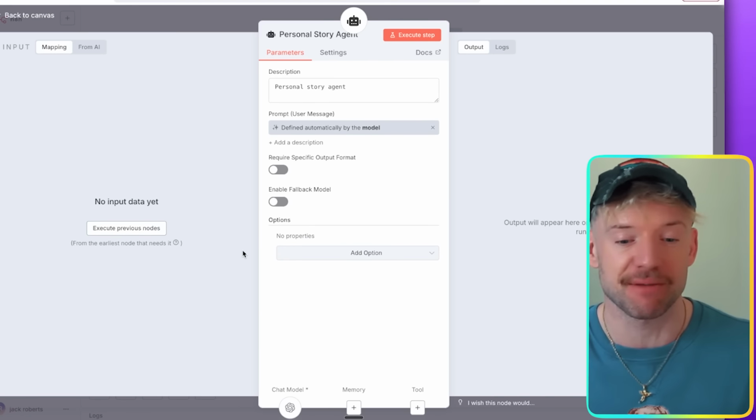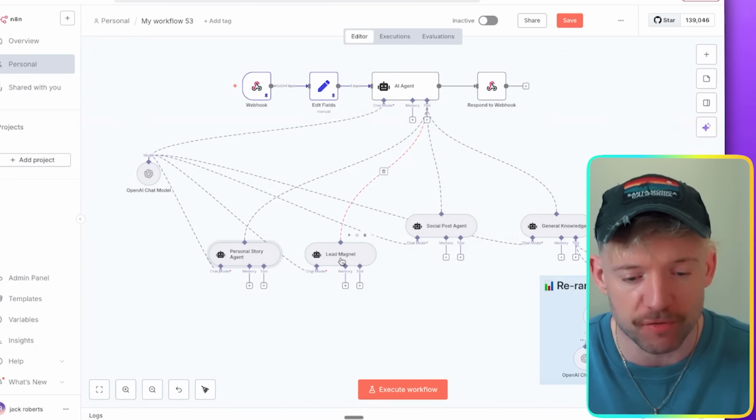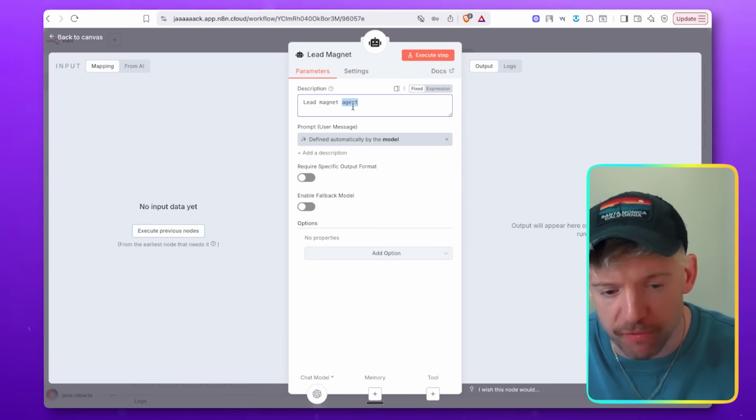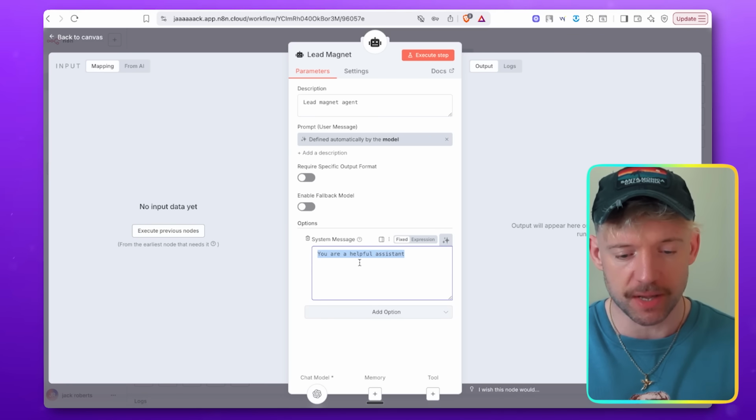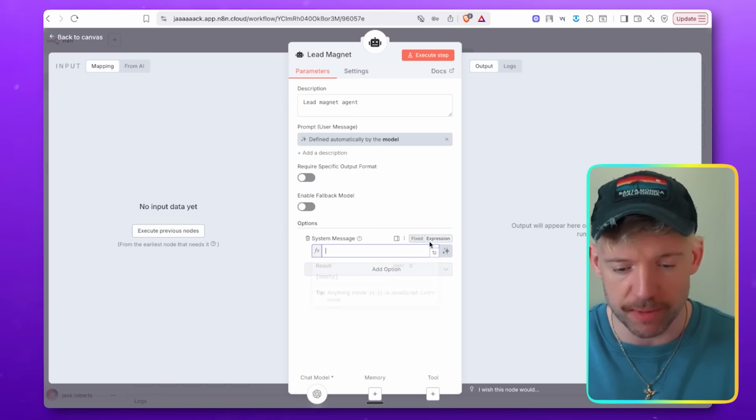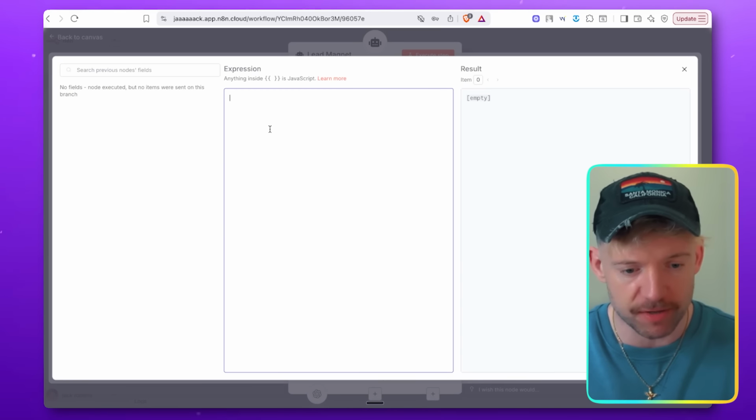I'm just showing you this step by step so you can get it. So we don't want personal story. We want the lead magnet agent, right? Beautiful. Description's there. Then what we want to do is come down here to system message real quick, and then we're going to give it a prompt that sounds something like this. Let me full screen this a second.